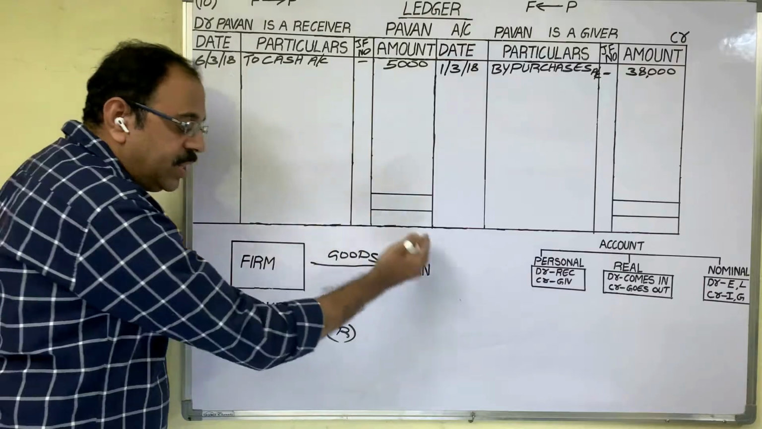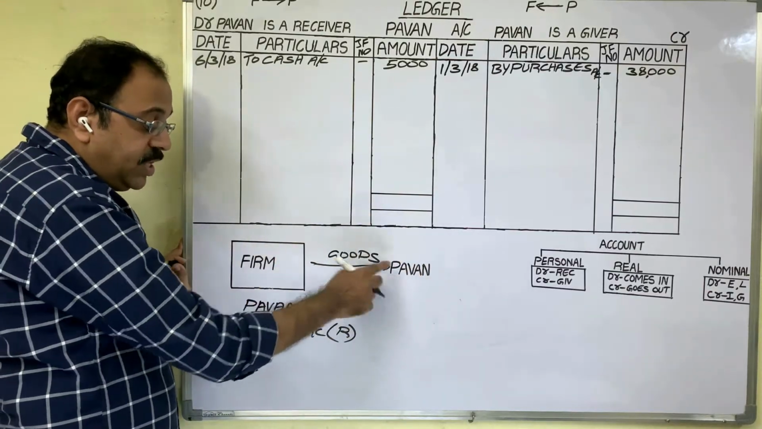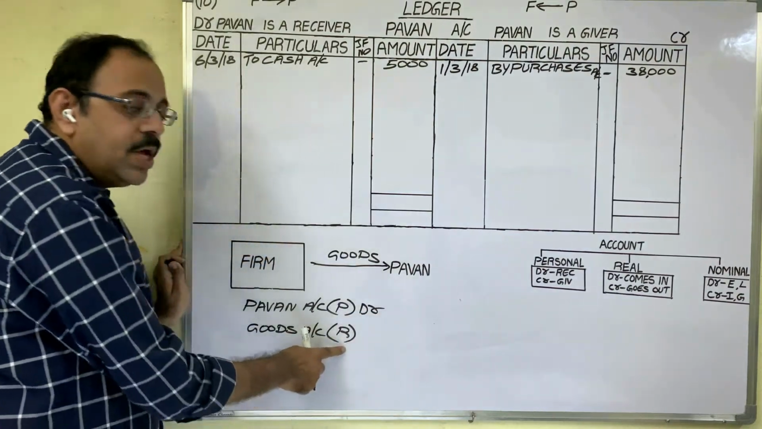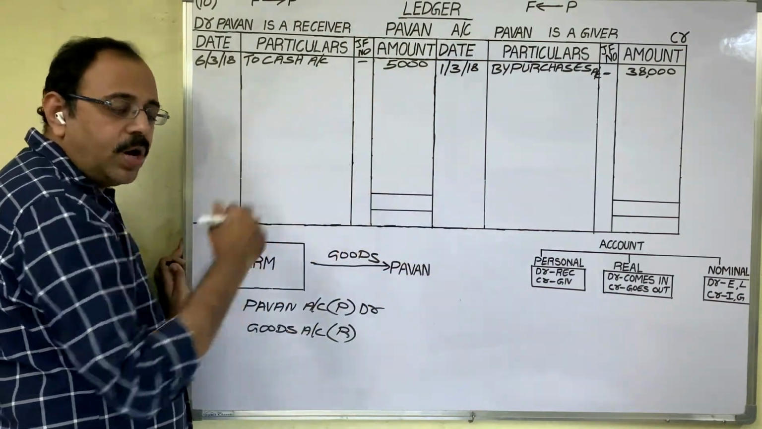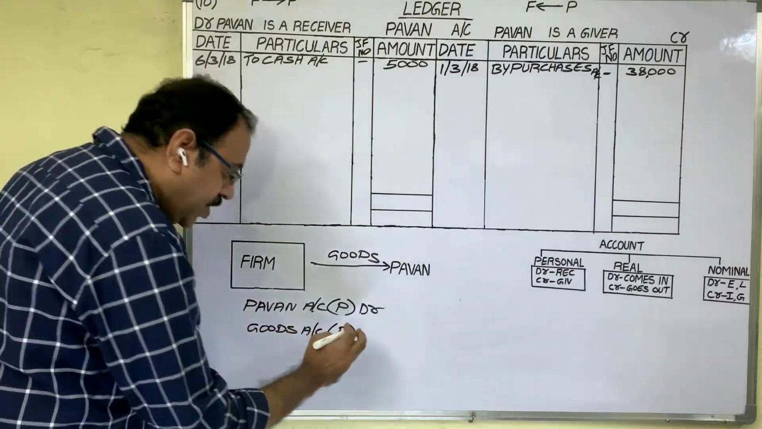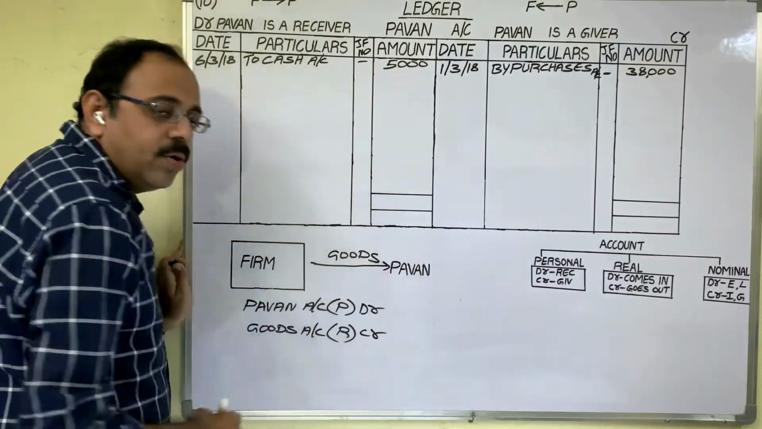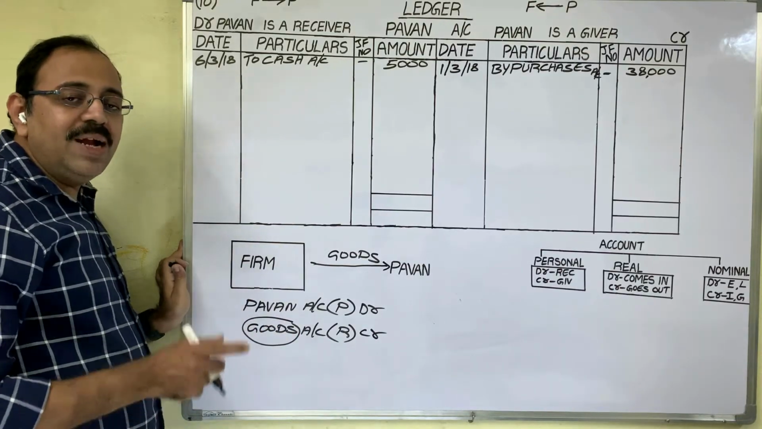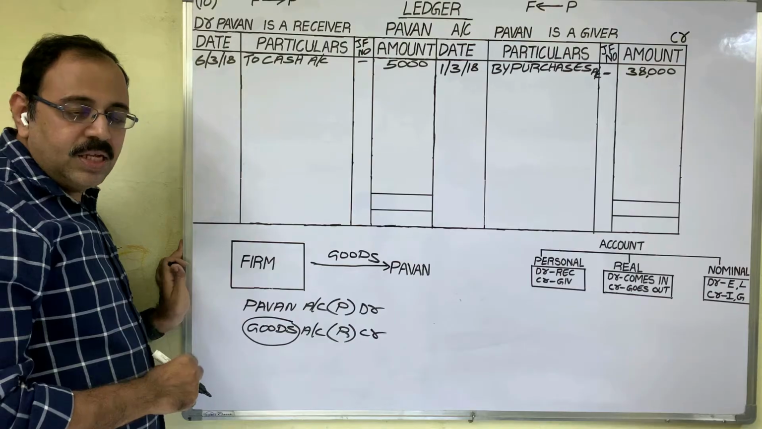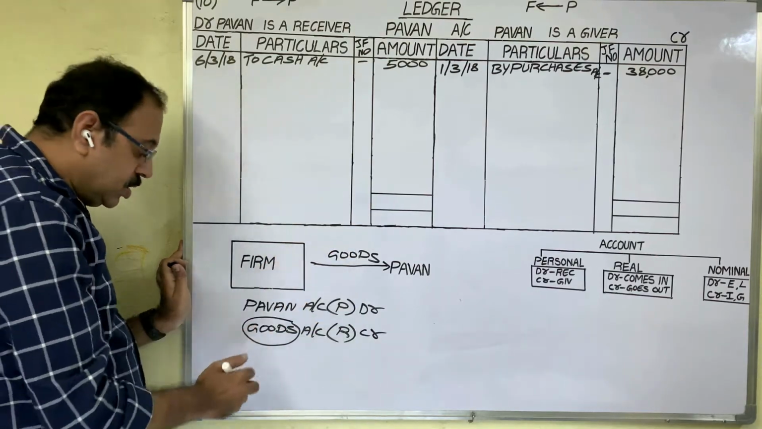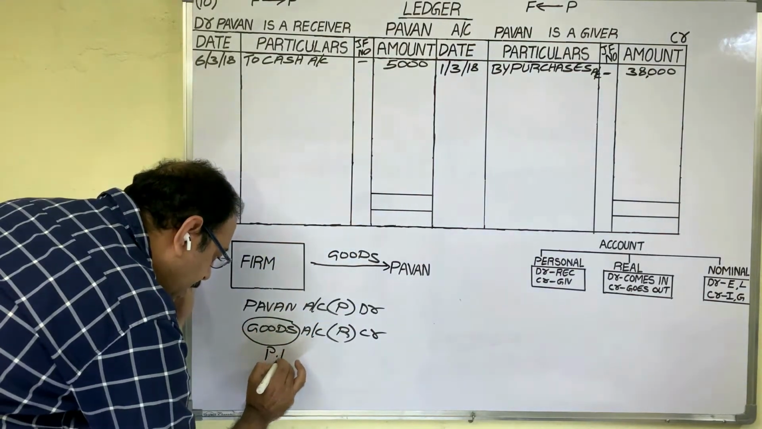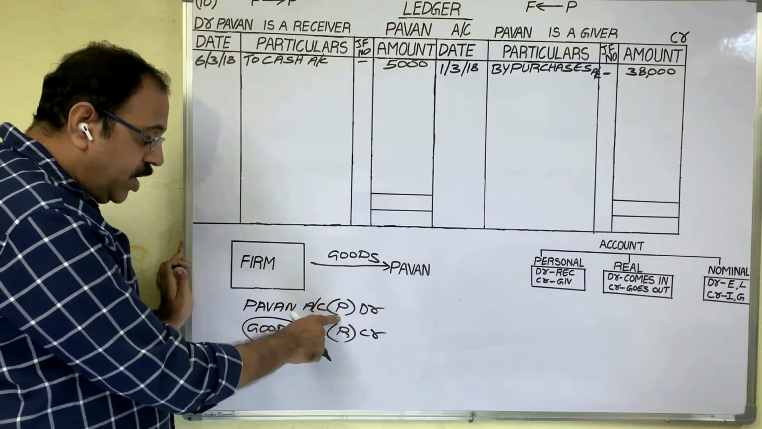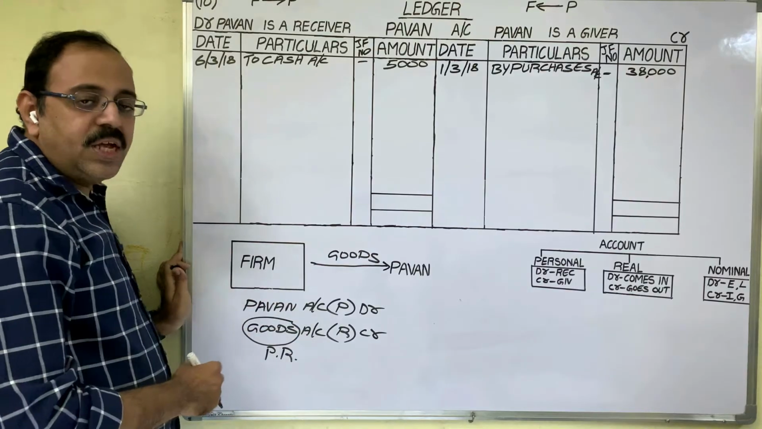Personal account rule, debit the receiver, credit the giver. Pawan is receiving goods, he is a receiver, debit him. Real account rule, debit what comes in, credit what goes out. Goods are going from the firm, credit goods account. We should not write goods word in the journal entry, no? Instead of that, transaction name we should mention. This is purchase return transaction. So write down purchase returns account. Then the final entry is Pawan account debtor to purchase returns account.